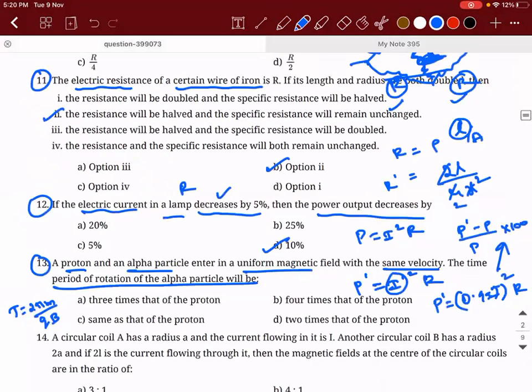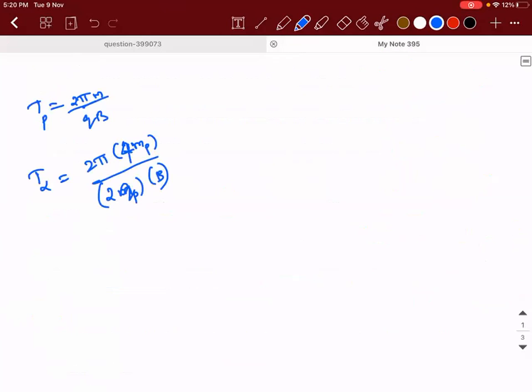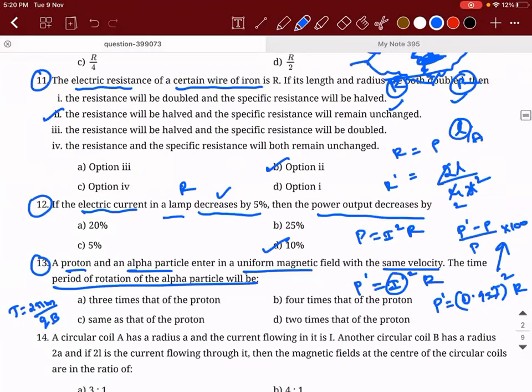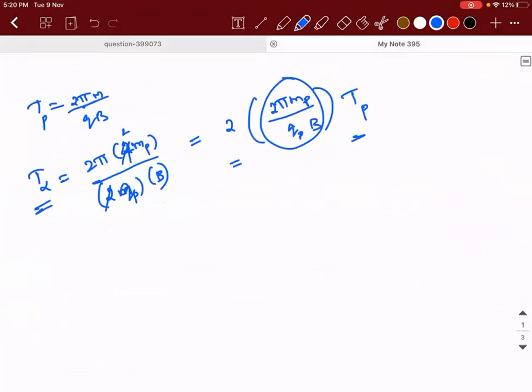Right? What are they asking? Time period of revolution of the alpha particle. So this will go 2 times: 2 into 2 pi mp divided by qp into b. So this is nothing but the time period of the proton. So the time period of the alpha particle is 2 times the time period of proton. So option one. Please copy this.